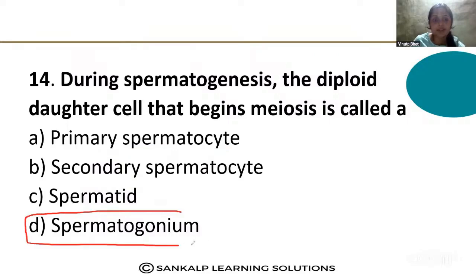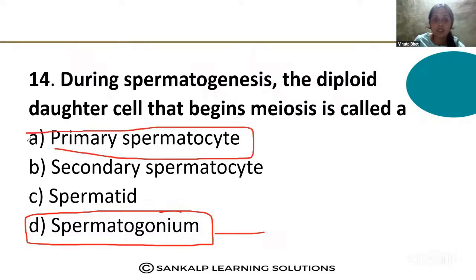Spermatogonium does not directly begin meiosis. It undergoes maturation and forms the primary spermatocyte. These primary spermatocytes are diploid and they start the meiosis. So option A is the correct answer.